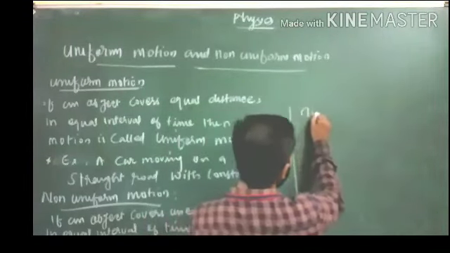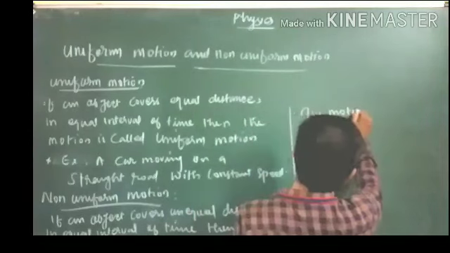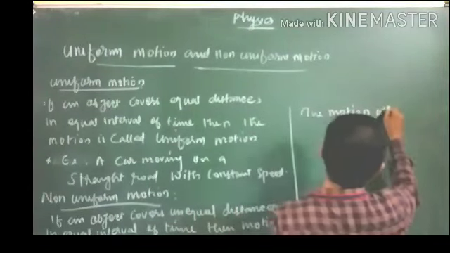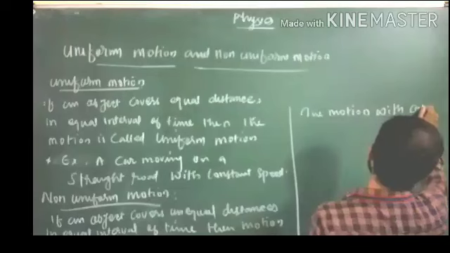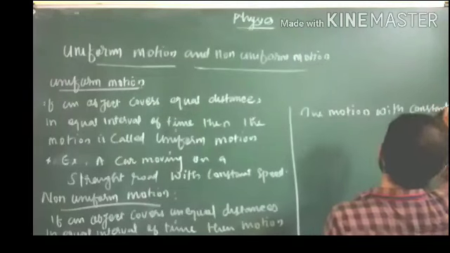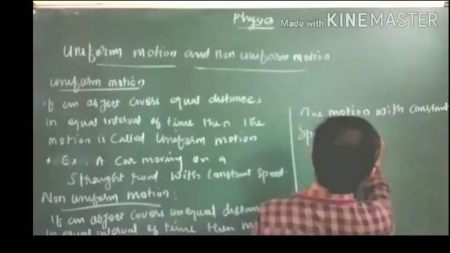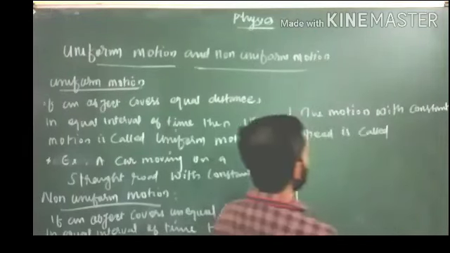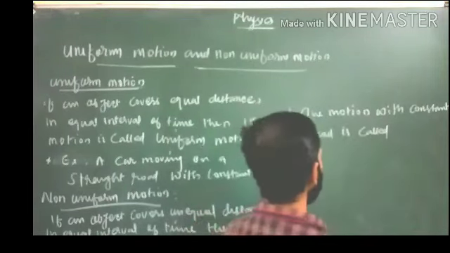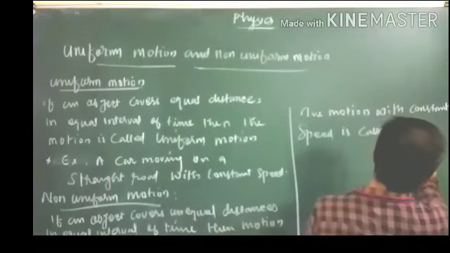The motion with constant speed is called uniform motion.